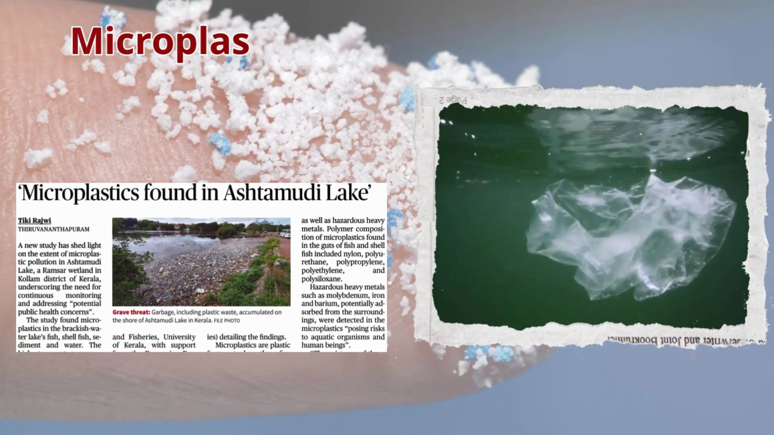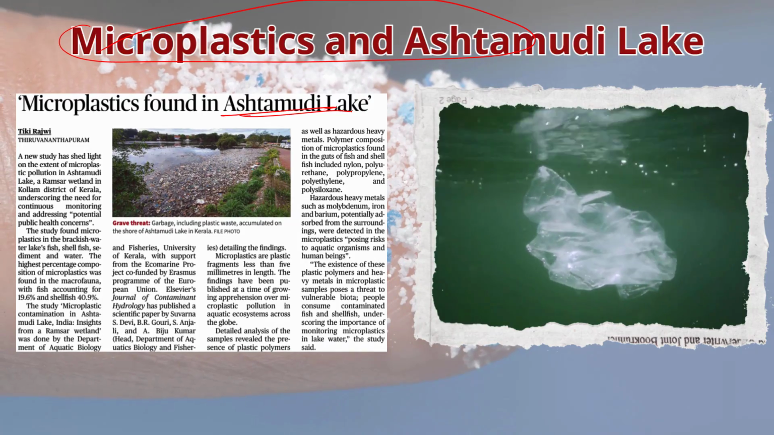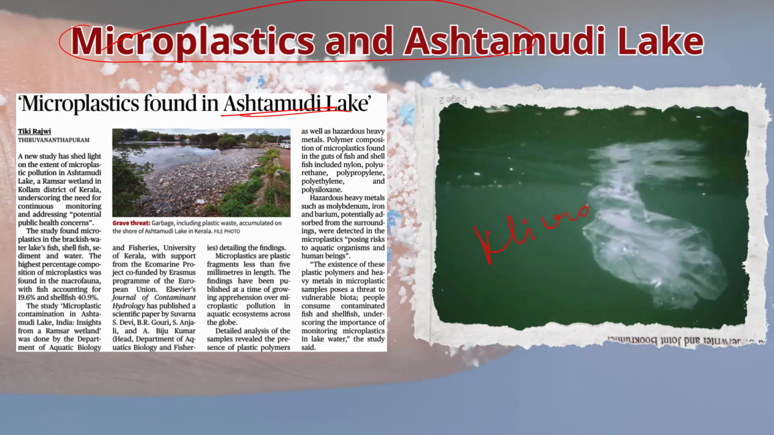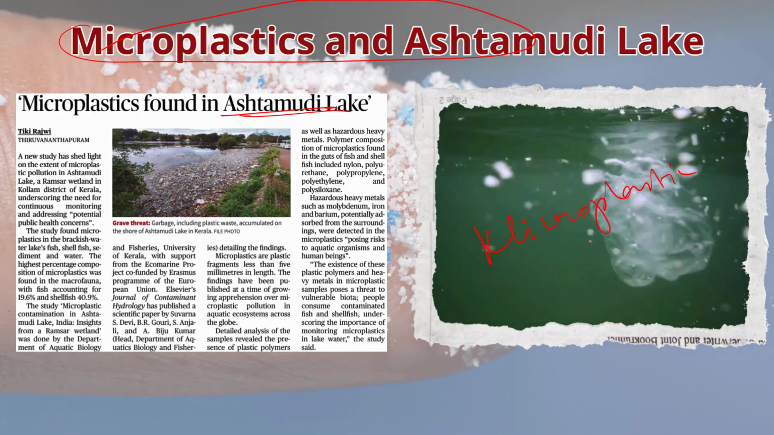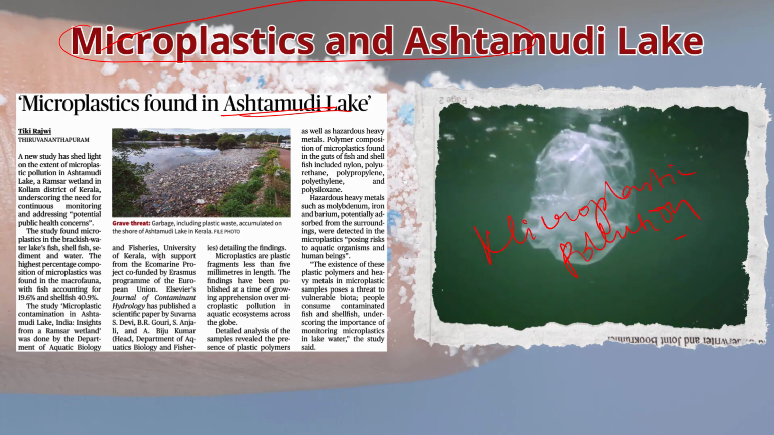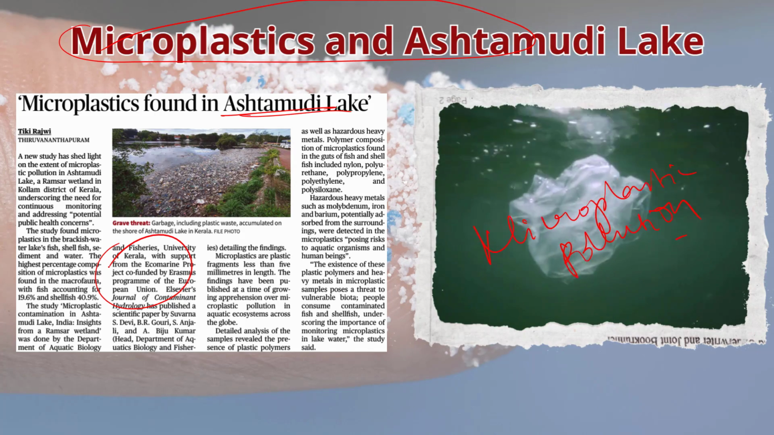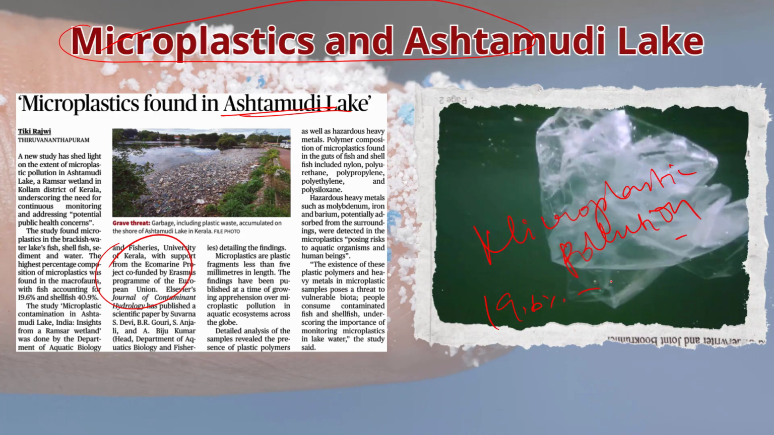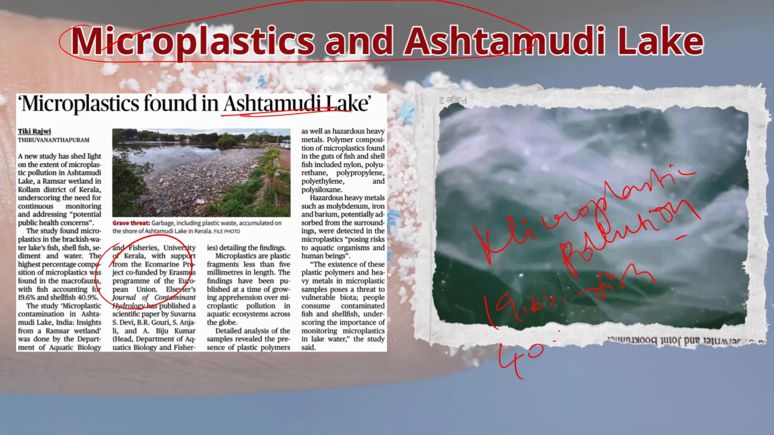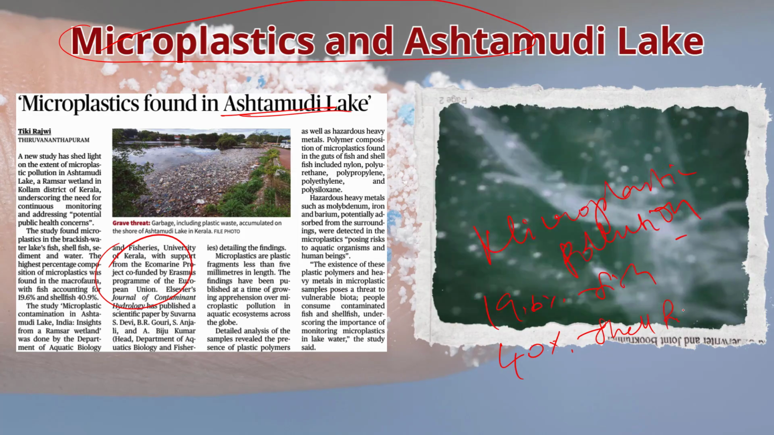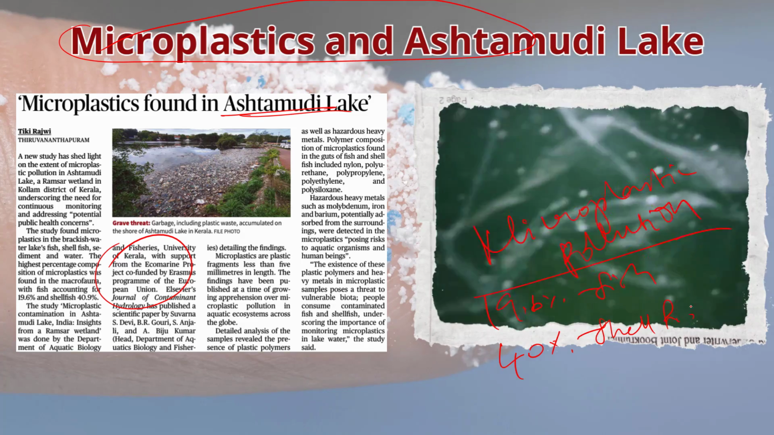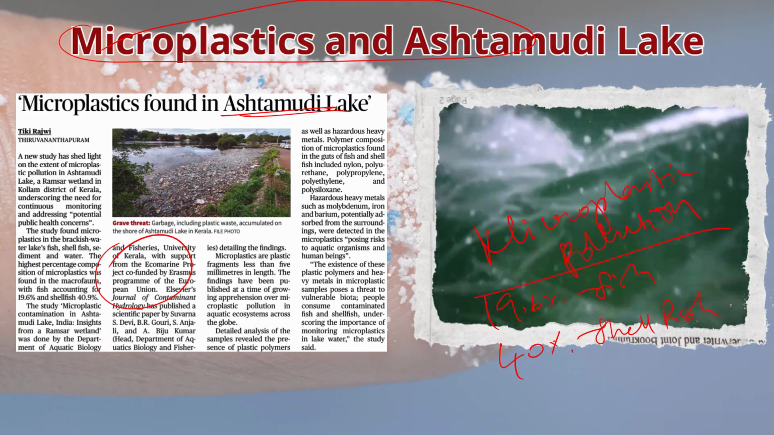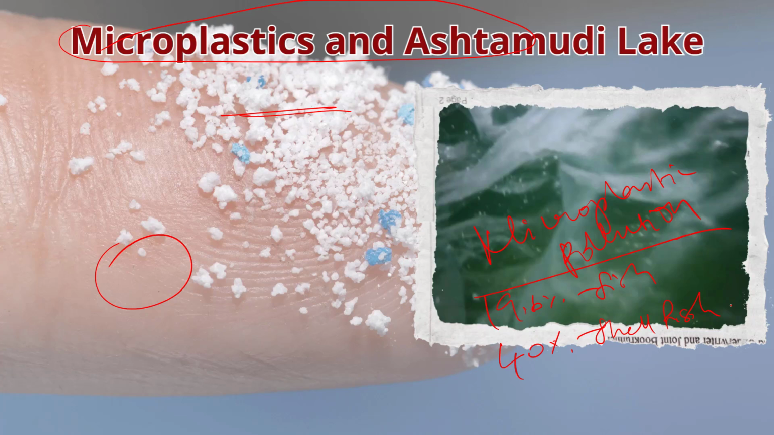With this, let us move on to the next news article. Look at this article. A recent study on Ashtamudi Lake in Kerala reveals significant microplastic pollution. The study, conducted by the Department of Aquatic Biology and Fisheries, Kerala University, found that fish contained 19.6% and shellfish 40.9% of the microplastics. The microplastics included polymers like nylon, polyurethane and polyethylene, and hazardous heavy metals like molybdenum, iron and barium, posing risk to aquatic organisms and humans.